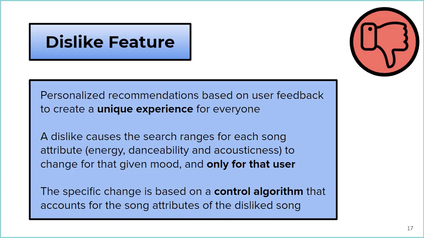And it only applies to the user's current mood. So we're basically telling the app, this song was a bad idea, it's a bad recommendation for when they're happy, but it's not necessarily a bad recommendation for when they're angry. And this will only apply for that user specifically. So this is what allows our app to have a unique recommendation for every unique user.